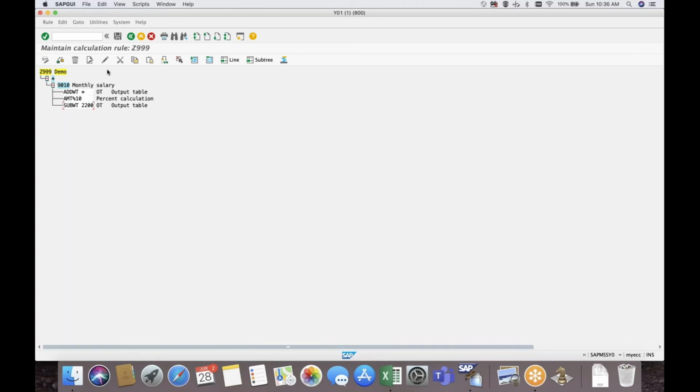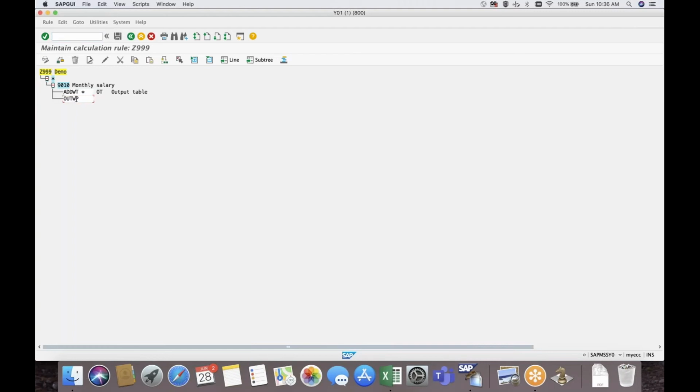For a particular employee group, it should be 10%, and for the rest of the employee groups, it should be say 12%. So at that time, before we write the logic, we can check the employee group. I'm just deleting these lines again, so we'll define it in a different way. I can select an operation called OET WP, which will give different values of the structure.